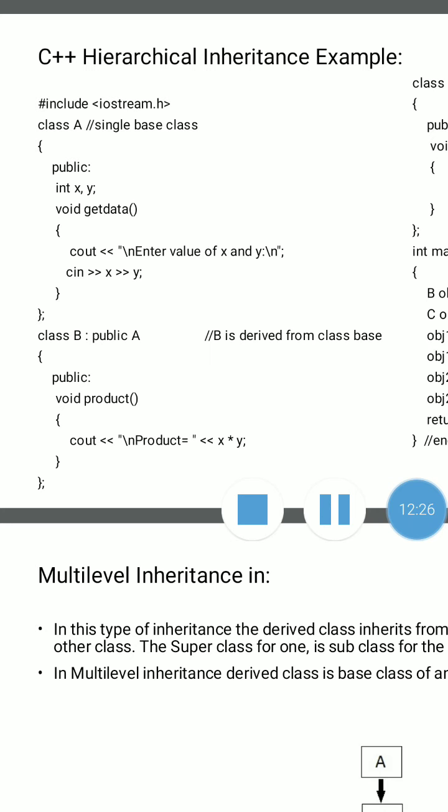Class A, a single base class A having data members X and Y which are declared in the public section of the class. Then a member function is also defined inside the class in the public section. Here we take the input for X and Y with the help of cin, that is the input function, console input. Cin means console input and cout means console output, to display the output or a message. And cin is similar to the scanf function in C programming, to take input from the user.